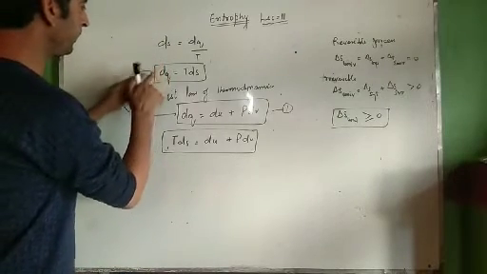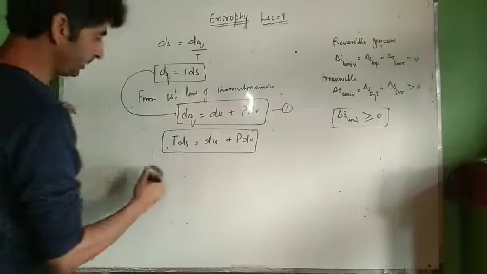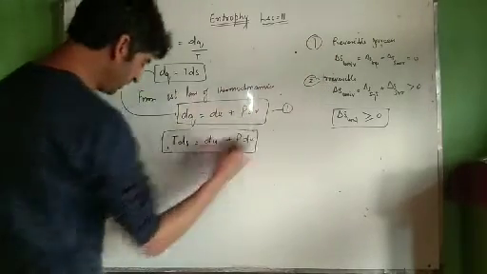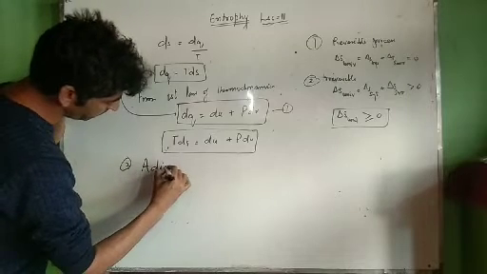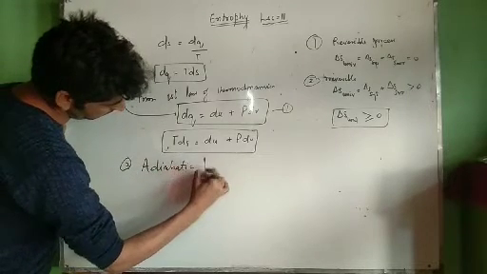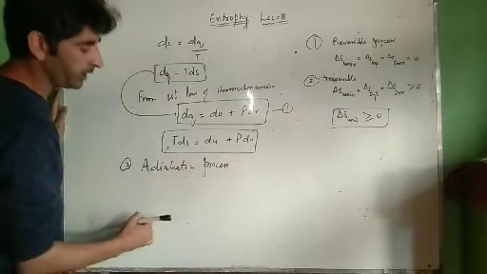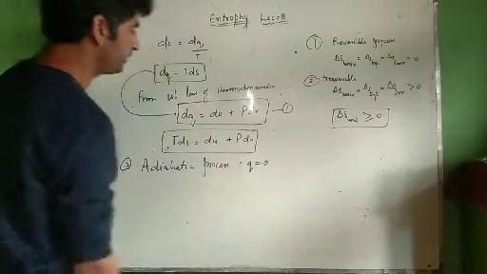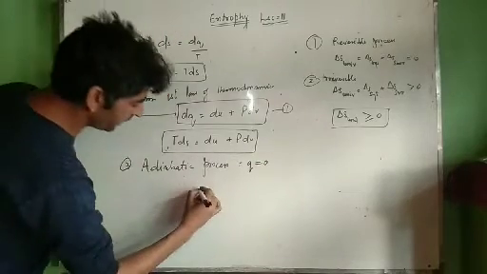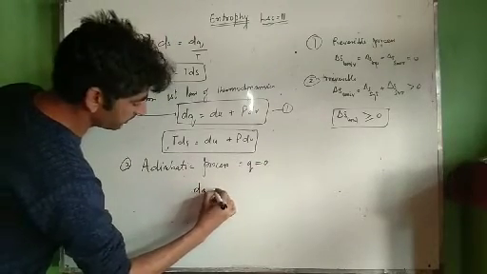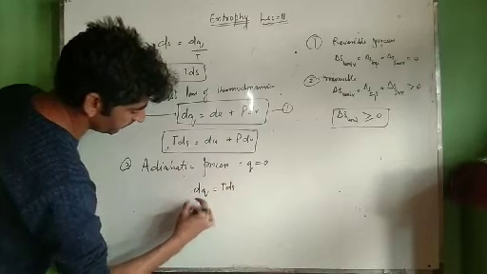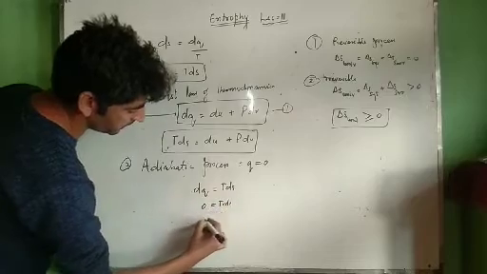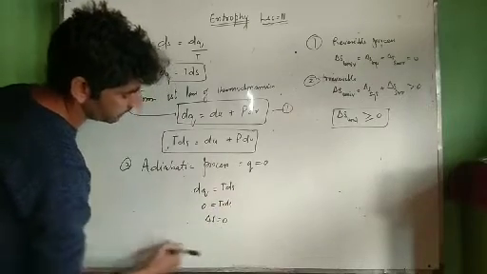Now let us determine the entropy change in an adiabatic process. This was the first process, this was the second process, and the third process is the adiabatic process. For an adiabatic process, neither heat enters the system nor leaves the system. Q is equal to 0. Now we know that dq is equal to T dS. For an adiabatic process dq is equal to 0, that is T dS, that is entropy, delta S is equal to 0.